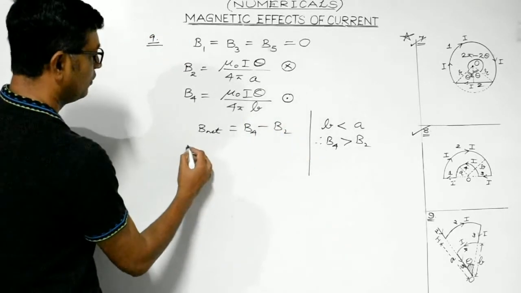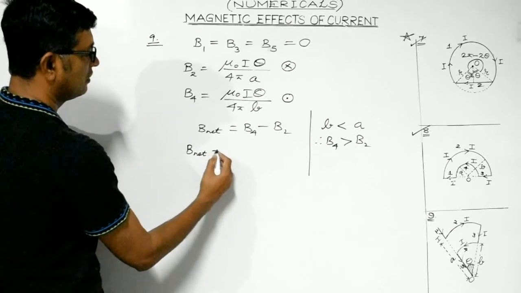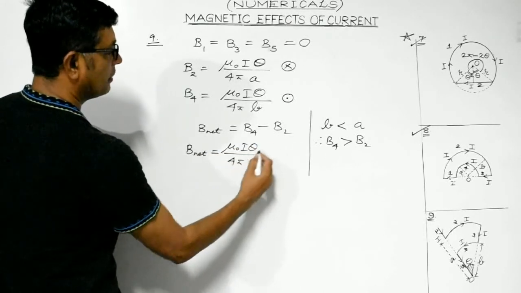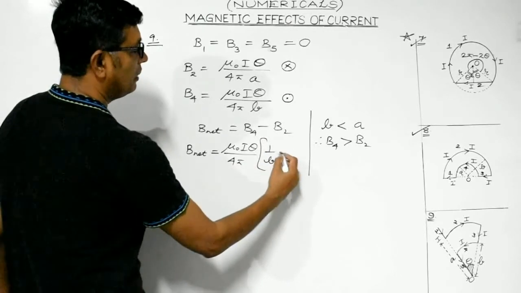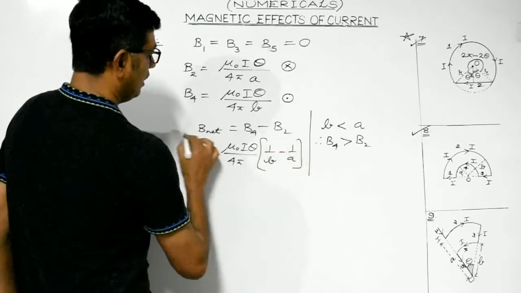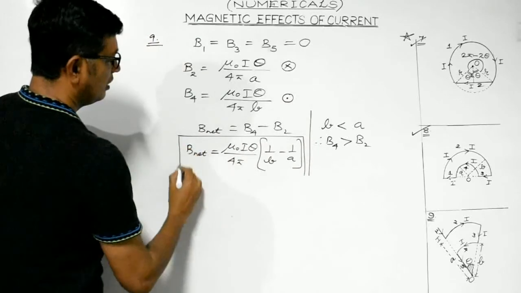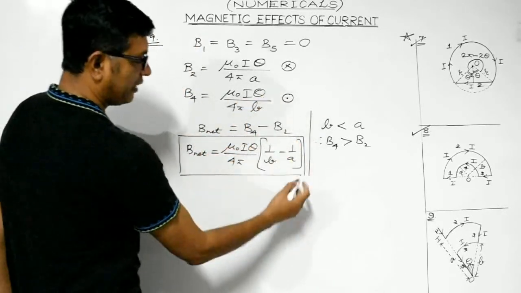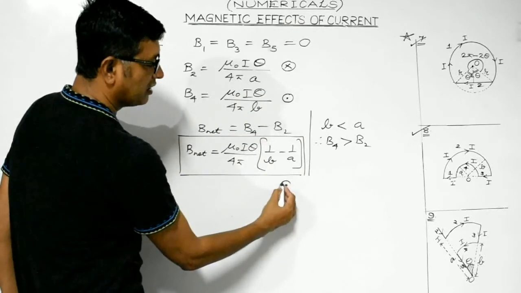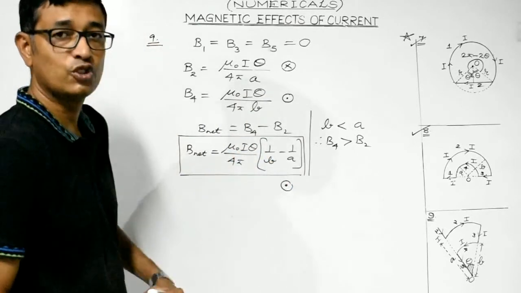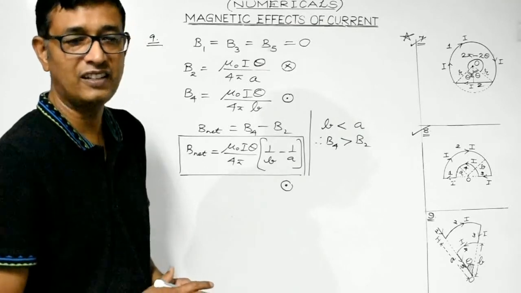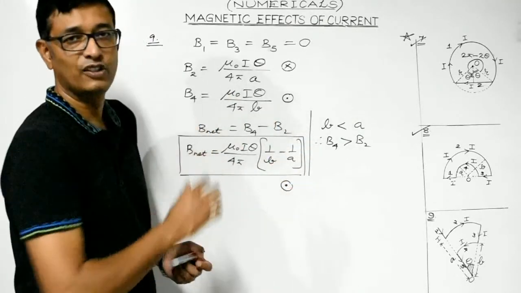So, substituting the values, we get mu naught I theta divided by 4 pi, which can be taken as common, times 1 by B minus 1 by A. And as we have discussed, the direction would be along the direction of the dominating one. B4 is the dominating one. So, the direction of the resultant is perpendicular to the plane and directed outwards. So, this is the complete solution.